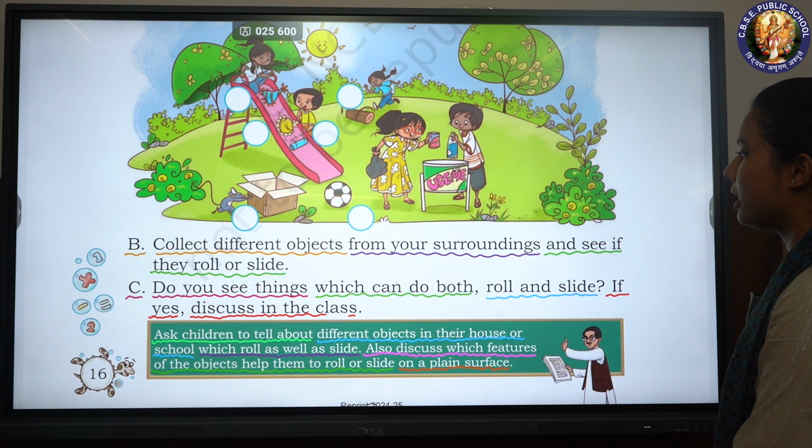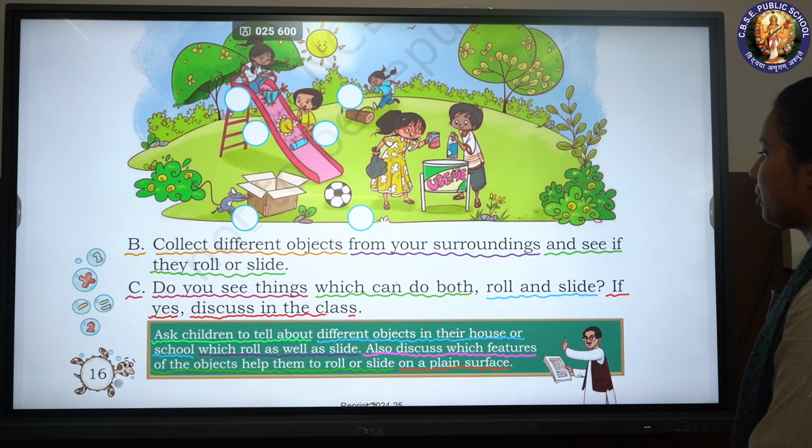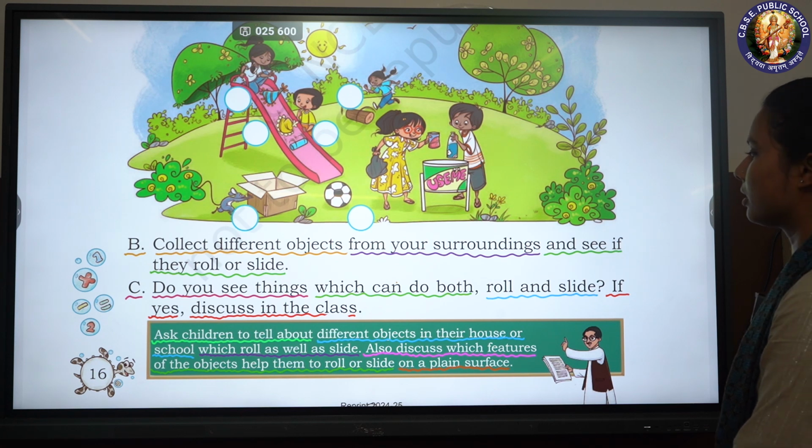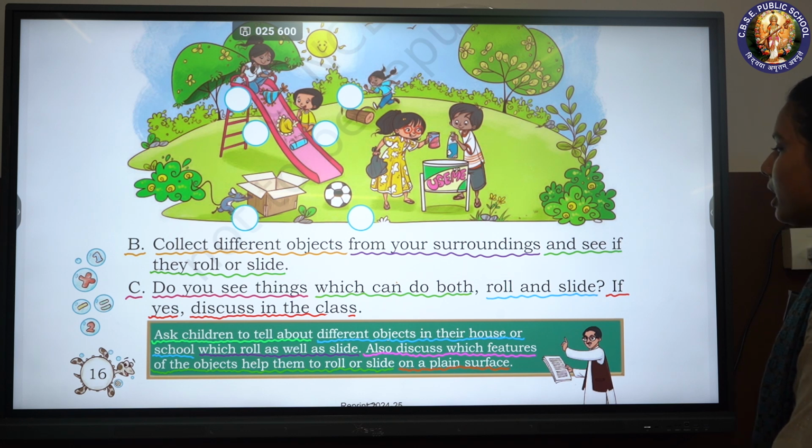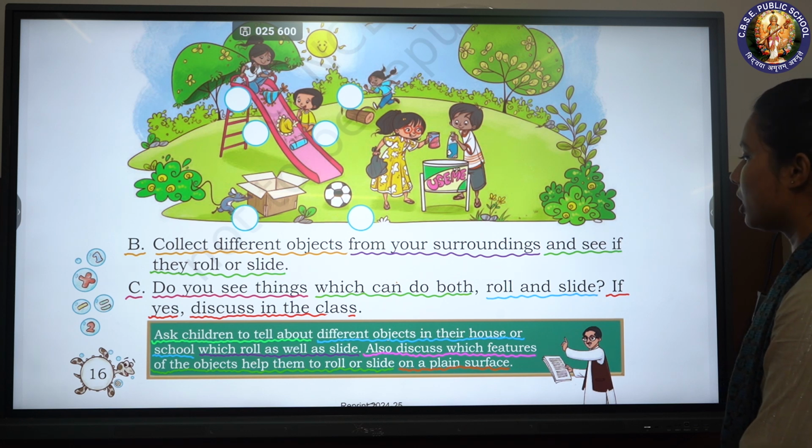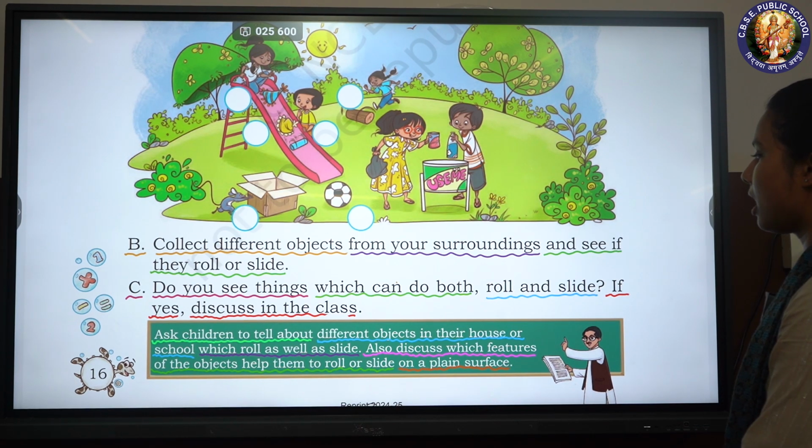C. Do you see things which can do both roll and slide? If yes, discuss in the class. Ask children to tell about different objects in their house or school which roll as well as slide. Also discuss which features of the objects help them to roll or slide on a plane surface.